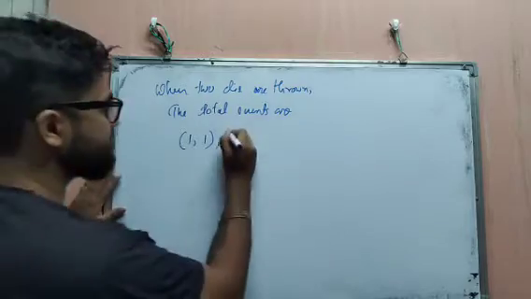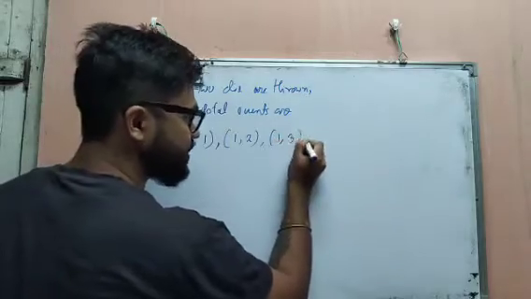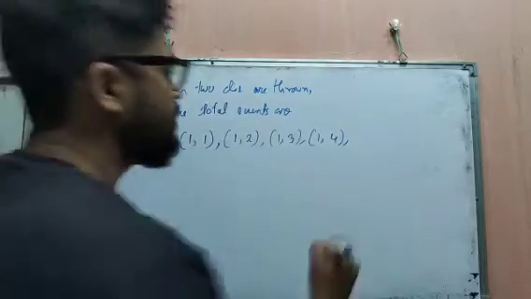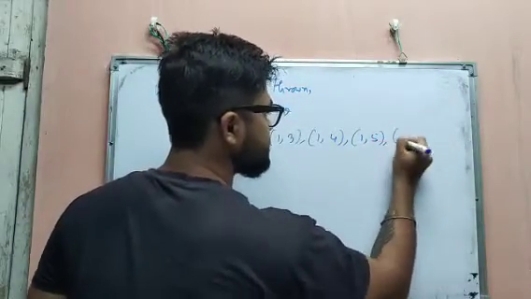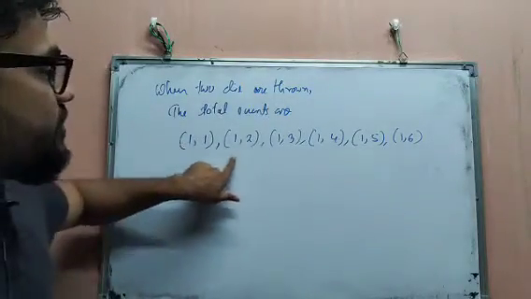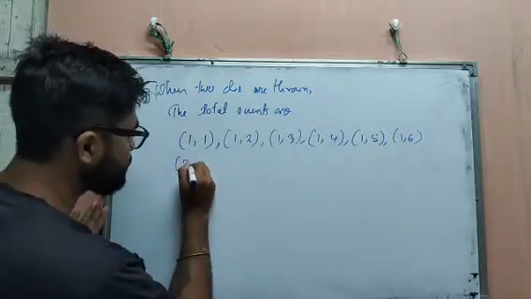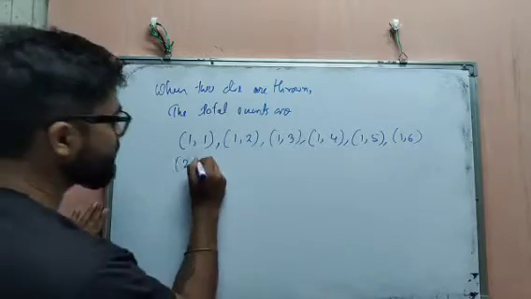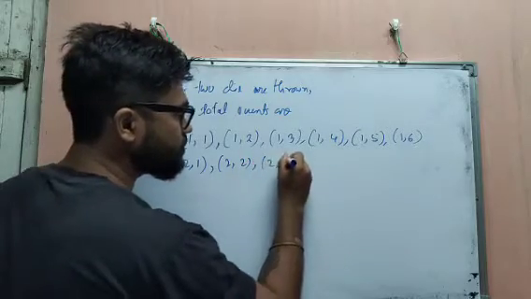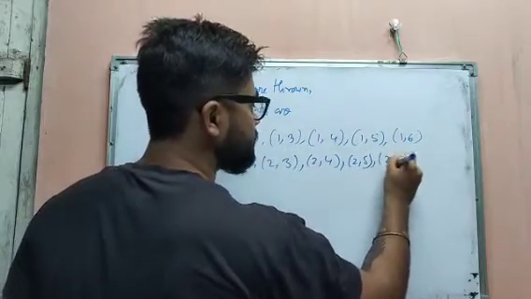Then the second die: first die come 1, second die will come 2. First die come 1, second die will come 3. First die come 1 and second die will come 4. Similarly, this 1, 5 and this 1, 6. So when we fix the 1 for the first die, we get the outcomes like that. Now we fix the 2 for the first dice. That means first die come 2, second die come 1. Then again 2, 2, 2, 3, 2, 4, 2, 5 and 2, 6.